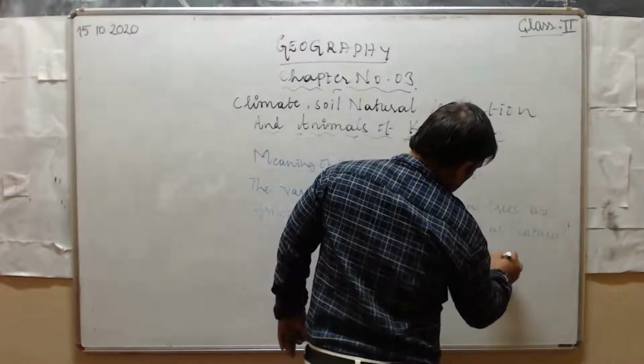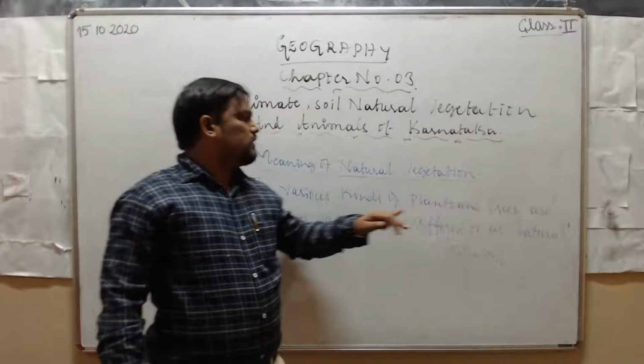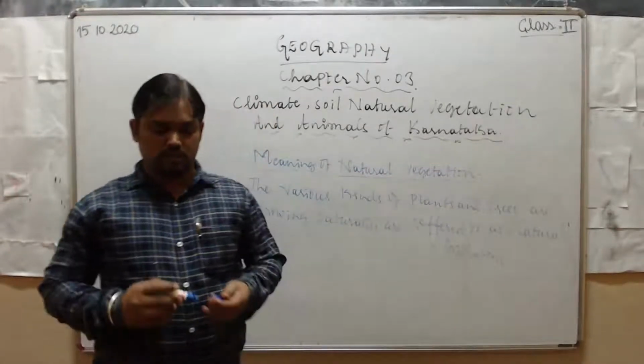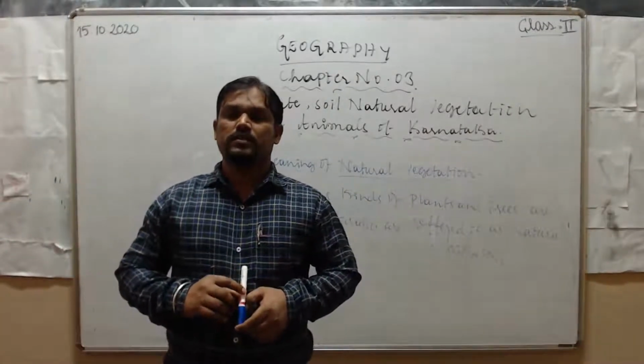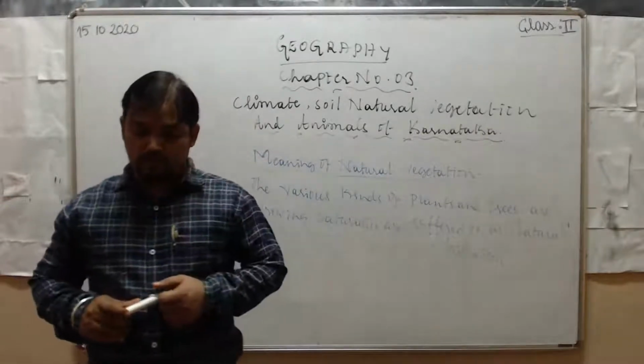The various kinds of plants and trees growing naturally are referred to as natural vegetation. It means without the help of human beings, whatever trees and plants are growing naturally, those trees and plants are called natural vegetation.